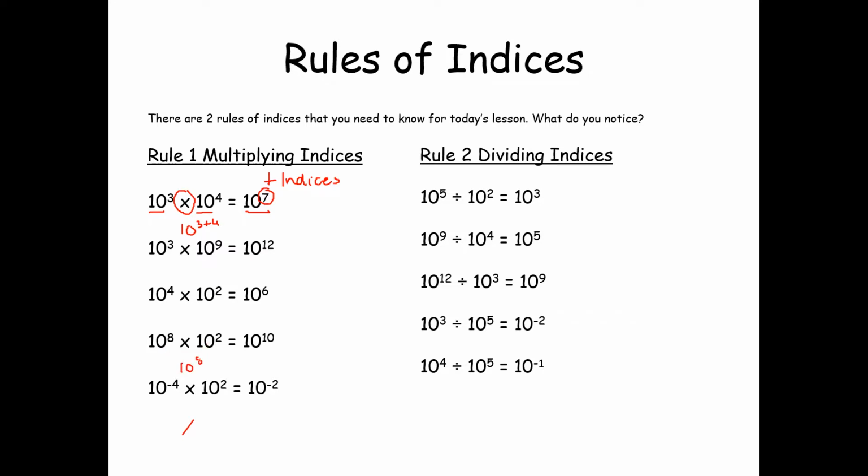We'll get 10 to the power of 8 plus 2, which gives you 10 to the power of 10. And now the opposite is dividing. So when you're dividing in indices, instead of multiplying, you have to do the inverse of add your indices. So you're going to subtract.